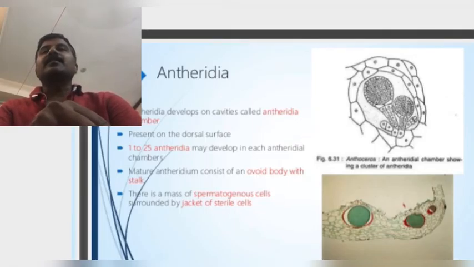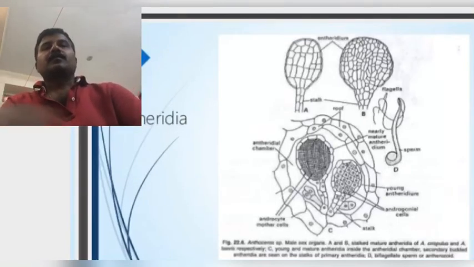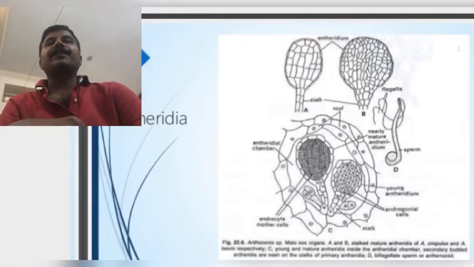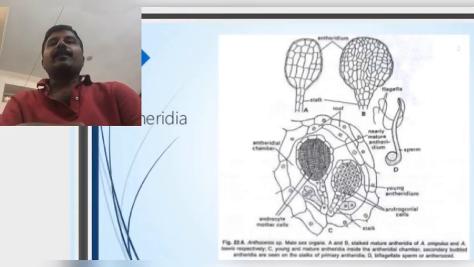At the time of development of sex organs in the Anthoceros thallus, the antheridia develop in clusters in closed cavities called antheridial chambers. A dominating photoperiod generally favors the development of the organs. First, we see the structure of the antheridium. The antheridium occurs singly or grouped on the dorsal surface of the thallus inside closed cavities called antheridial chambers.